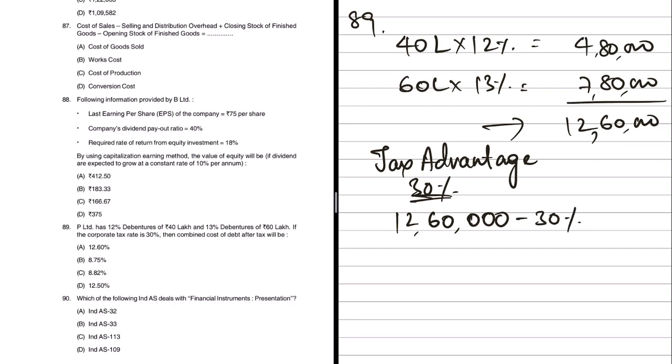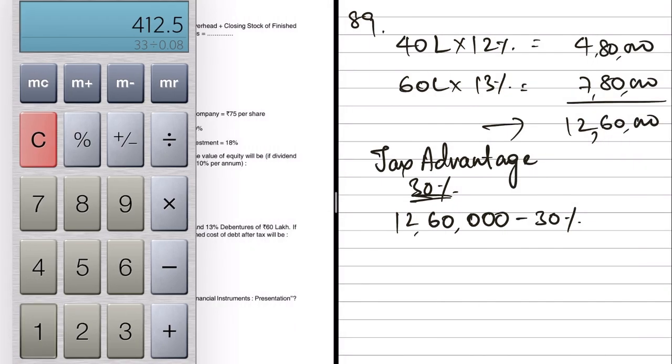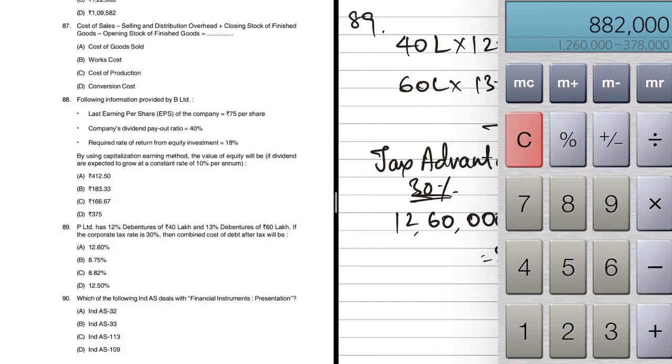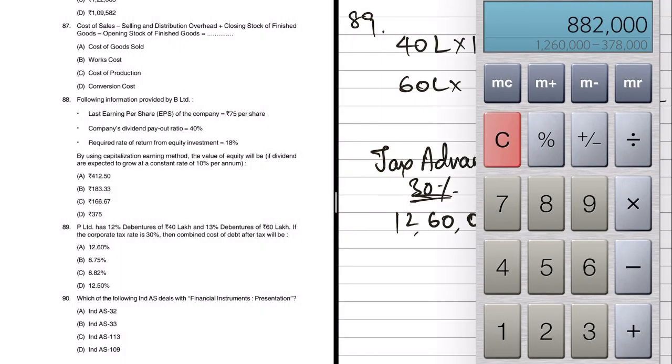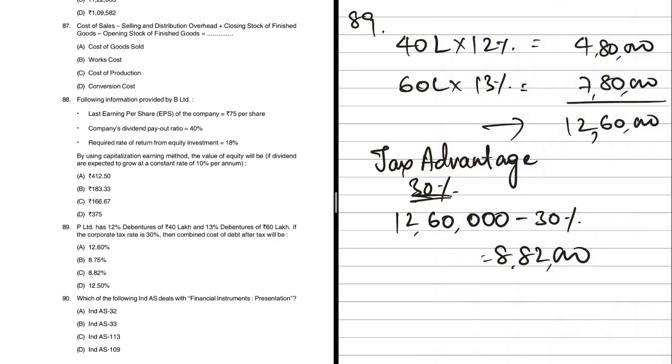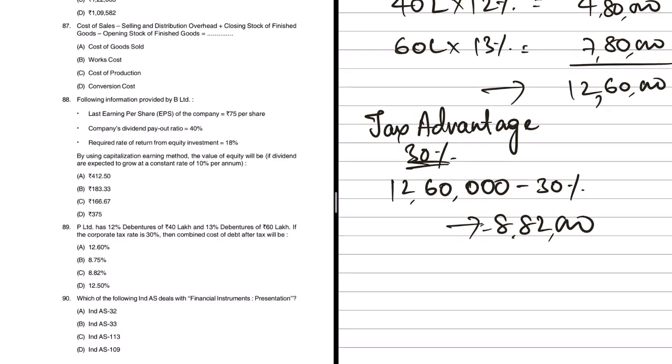12,60,000 minus 30%. How much is that? It will be 8,82,000. Do we have that as an answer? Okay, 8,82,000 is the amount. Okay, that is in percentage. No, that's not an issue.